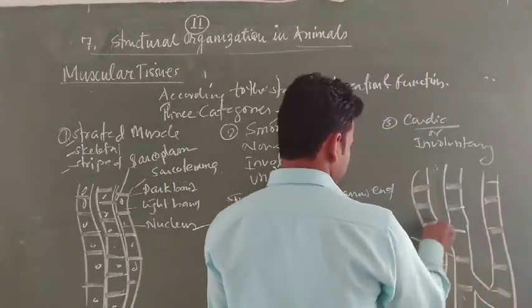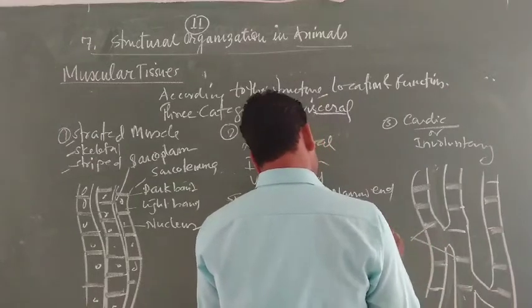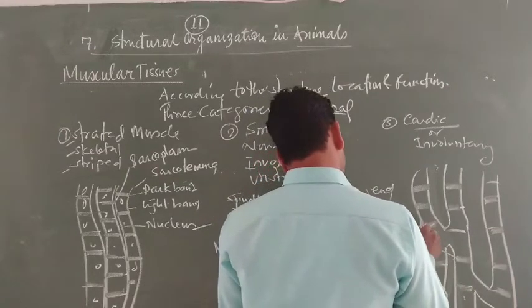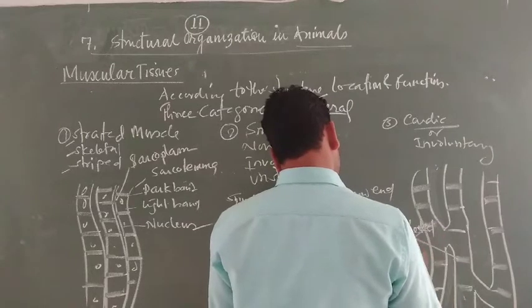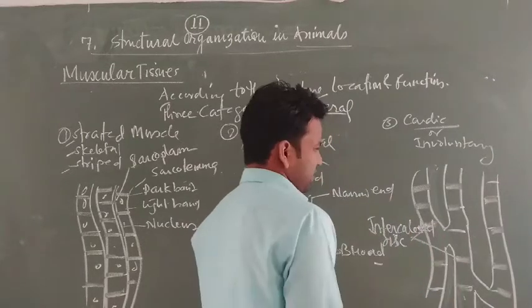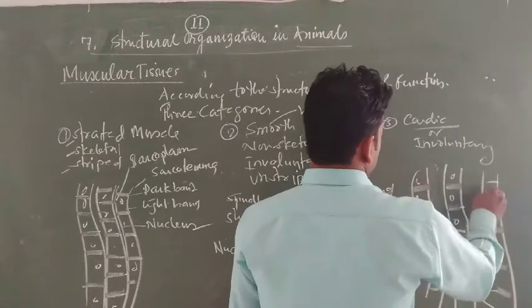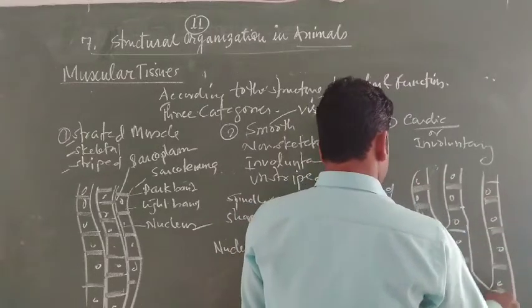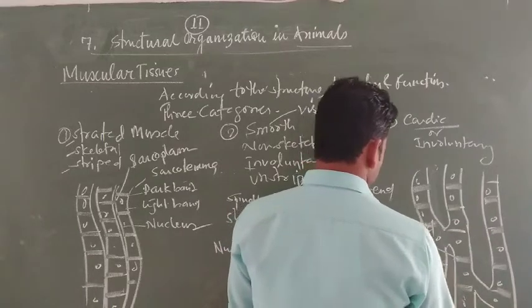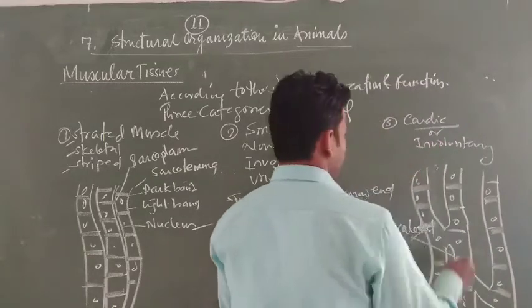This is the intercalated disc. Multinucleate conditions are also seen in cardiac muscles, because it forms the heart wall.